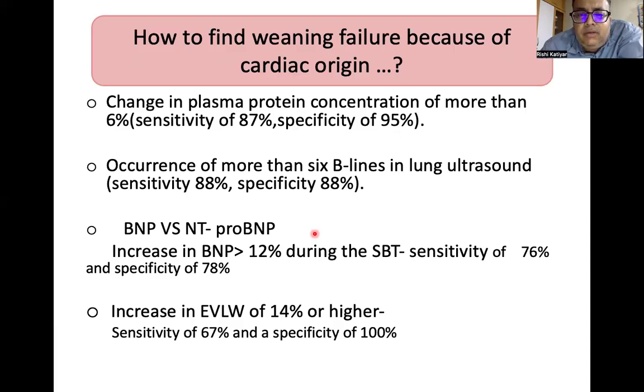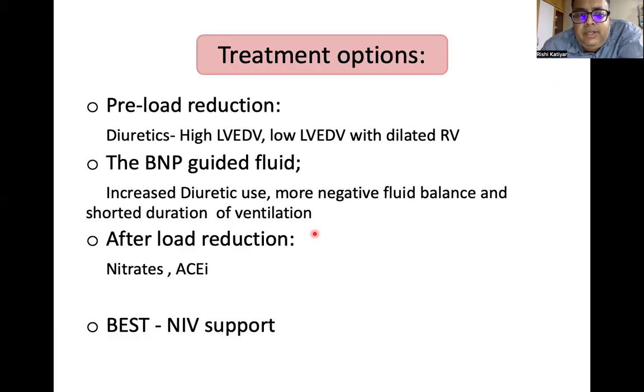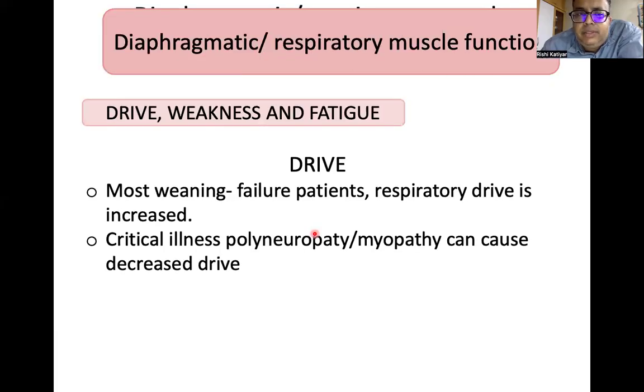Assess extravascular lung water. Use ultrasound to delineate B lines. Do the B line charting daily. Look for a change in plasma protein concentration of more than 6%. Preload reduction by diuretics, BNP-guided fluid therapy, and afterload reduction by nitrates or ACE inhibitors. Best is to use IV supports when we are weaning the cardiac patients.